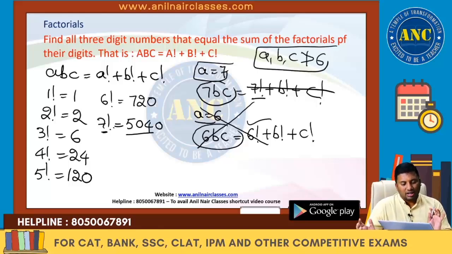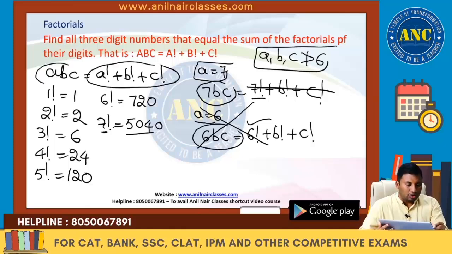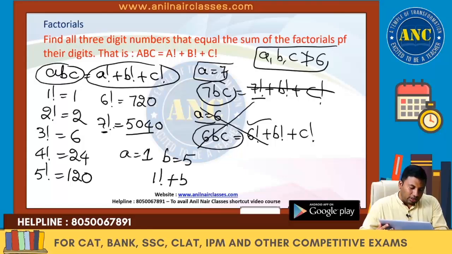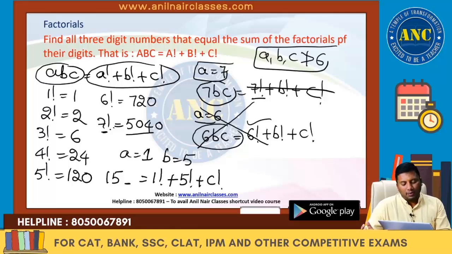So let us check whether it is giving you 5. What we'll do is, to get this value, let us keep one value lowest and another value highest. So this will become 1 factorial plus 5 factorial plus C factorial equal to 150. This value we require. 1 plus 120 is 121.